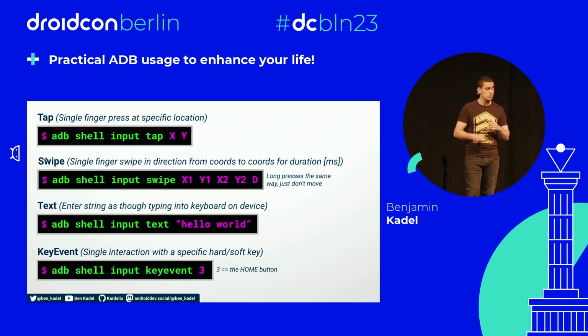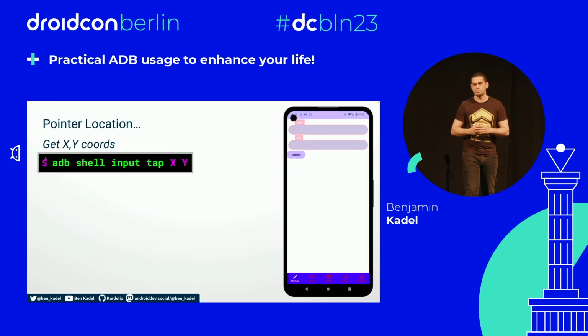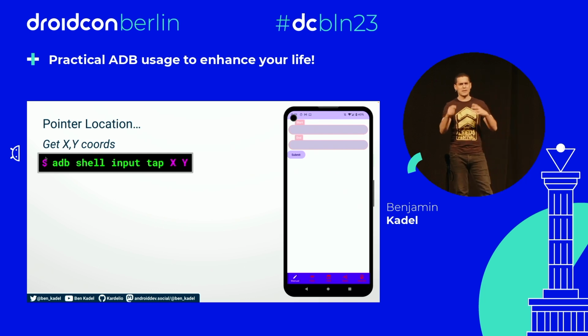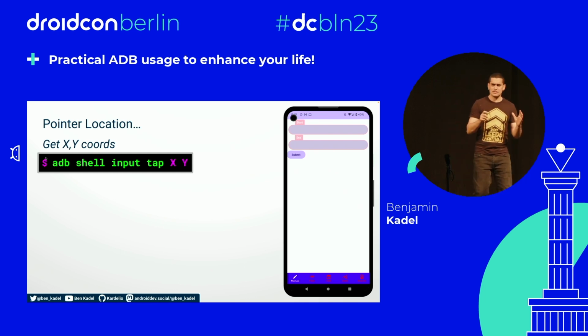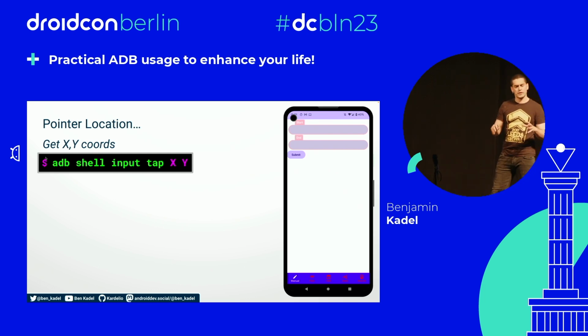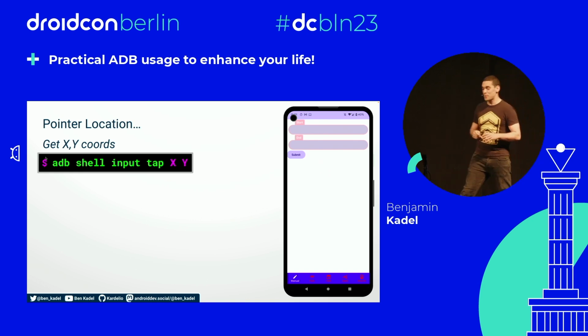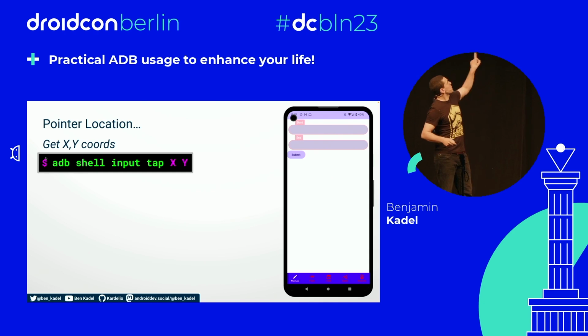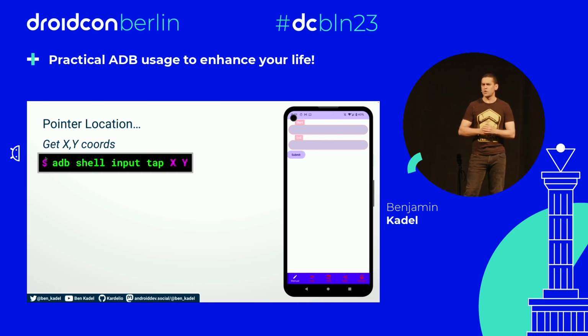But let's go back to the example. We wanted to automate a login flow. So we need to do a bunch of taps. We maybe need to click some buttons, right? Let's try and find the coordinates for something on screen. Let's take this really awful rudimentary login form. It's not even a login form. I'm tricking you, but anyway, that submit button there, how do I find the coordinates for that button?